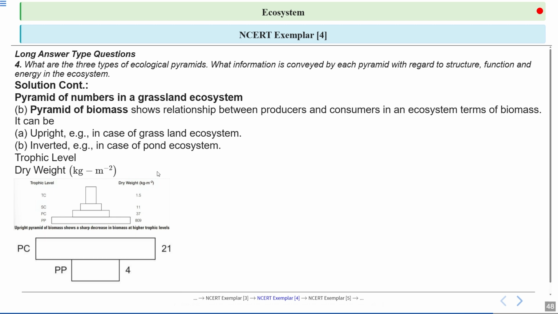You can get the inverted pyramid of biomass also, as in the case of aquatic ecosystem, where the producers are the phytoplankton. These are tiny plants, and their biomass is very less because they multiply rapidly, but they die also. So their biomass is less. And then the primary consumers are the zooplankton. So the biomass of zooplankton is more as compared to the primary producers, which are the phytoplankton. So you will get an inverted pyramid of biomass here.